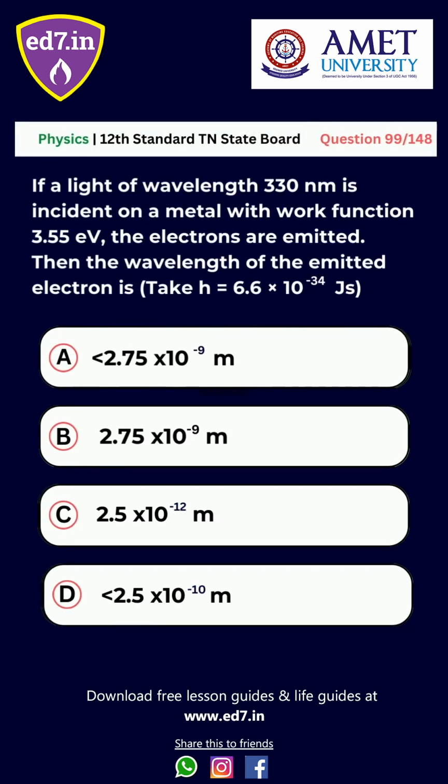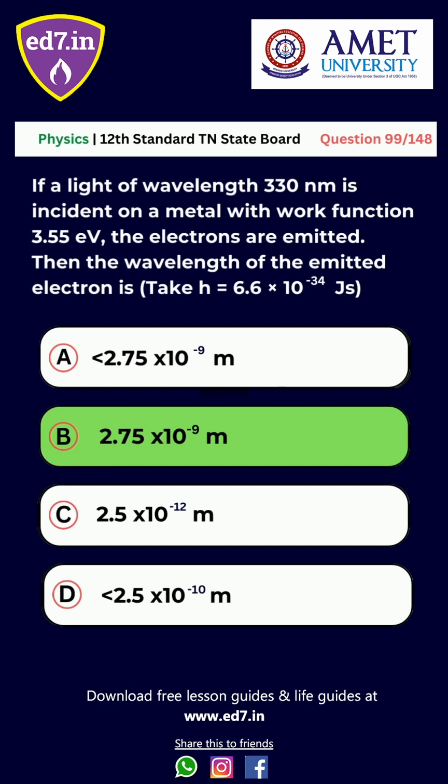Question number 99. If light of wavelength 330 nm is incident on a metal with a work function of 3.55 eV, the electrons are emitted. The wavelength of the emitted electron is (take h equal to 6.6 into 10 power minus 34 J s): option A, less than 2.75 into 10 power minus 9 m; B, 2.75 into 10 power minus 9 m; C, 2.5 into 10 power minus 12 m; D, less than 2.5 into 10 power minus 10 m. The right answer is option B, 2.75 into 10 power minus 9 m.